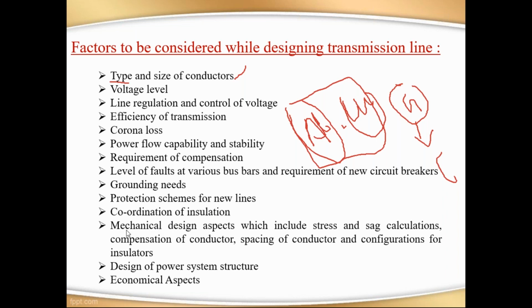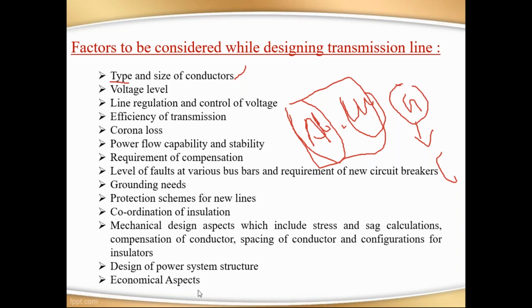This point is related to the towers, towers and insulators. If you provide good mechanical strength, there is no formation of sag, and it can withstand very fast wind. So mechanical support is one of the factors while designing the transmission line construction.